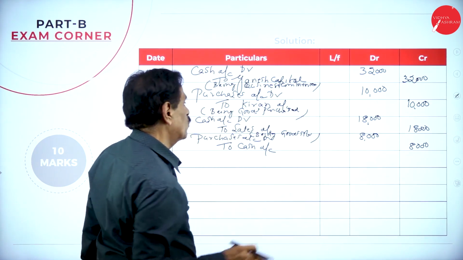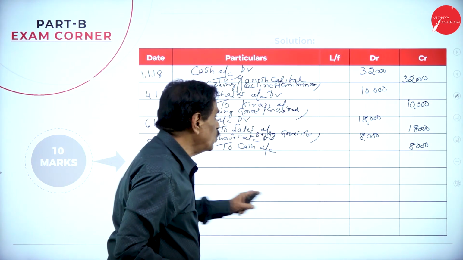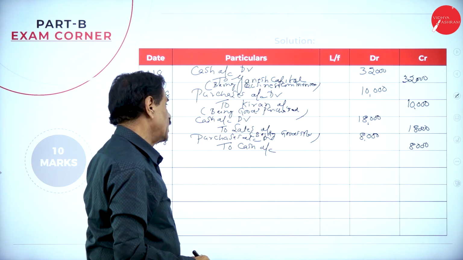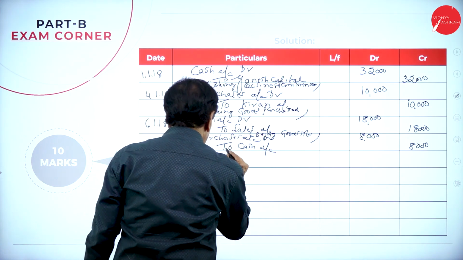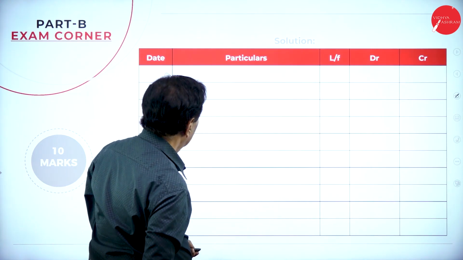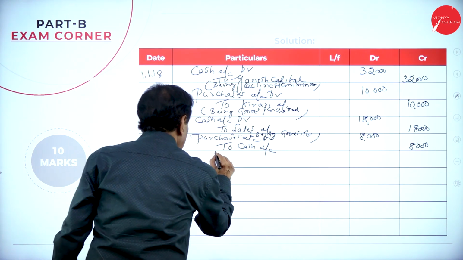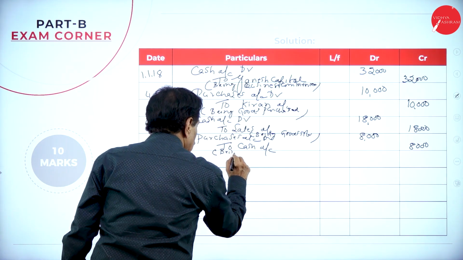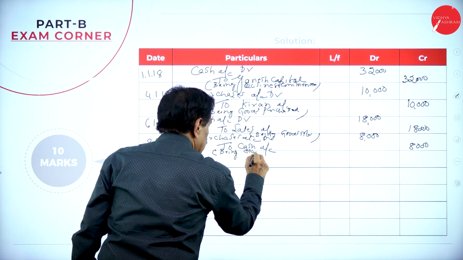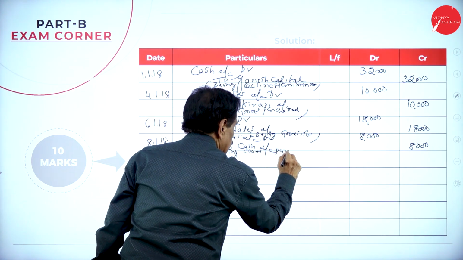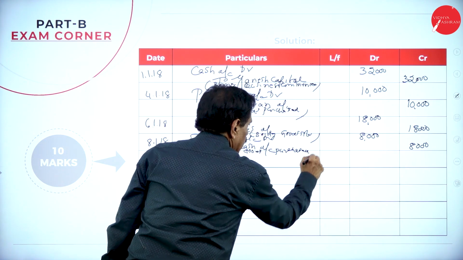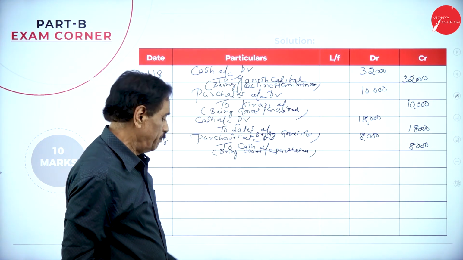Narration: being the goods purchased for cash. That is on 8th. Eighth entry is over.